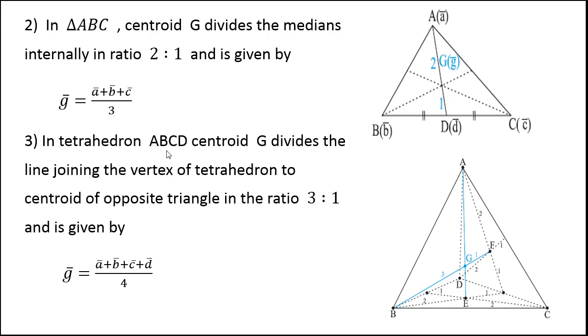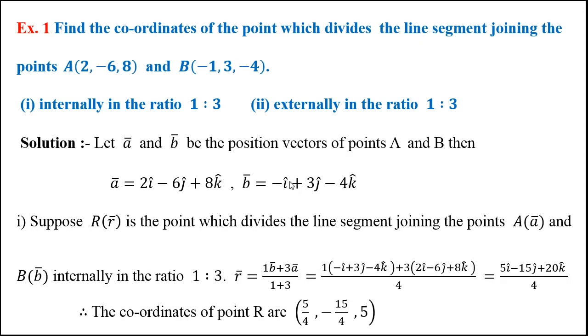In tetrahedron ABCD, centroid G divides the line joining a vertex of the tetrahedron to the centroid of the opposite triangle in the ratio 3 is to 1. This ratio AG is to GE is 3 is to 1. We can prove this result using the section formula, but right now I am just giving you the statement. Now first we will solve some problems, and after solving some problems we will come to the proofs of some geometrical theorems.